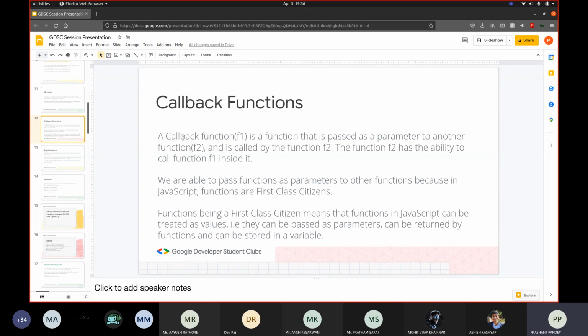You won't be able to pass functions as a parameter in C++. But here it happens in JavaScript because JavaScript considers functions as first class citizens. By first class citizens, I mean that functions can be treated as values. They can be assigned to other variables, or they can be passed as parameters to other functions. You can't assign a function as a value to a variable in C++, but you can do that here.